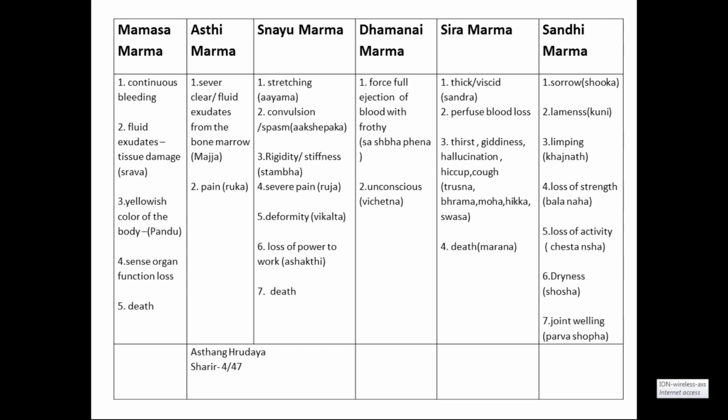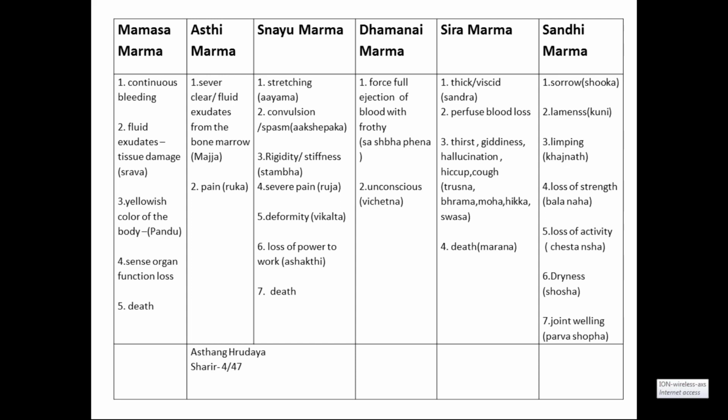Which one is the first lakshana? Continuous bleeding. So what is continuous bleeding? Bleeding. Okay. Next is the fluid exudate. Fluid exudate, tissue fluid damage.